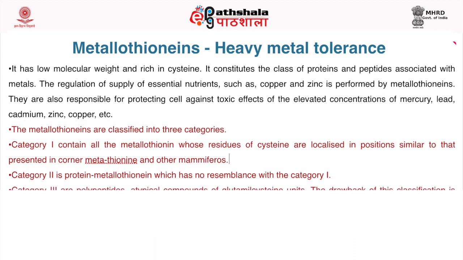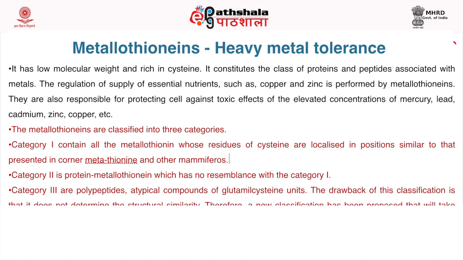Category 2 is protein metallothioneins which has no resemblance with the category 1. Category 3 metallothioneins are polypeptides, atypical compounds of glutamyl cysteine units.